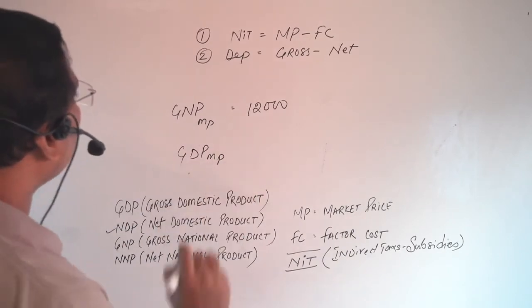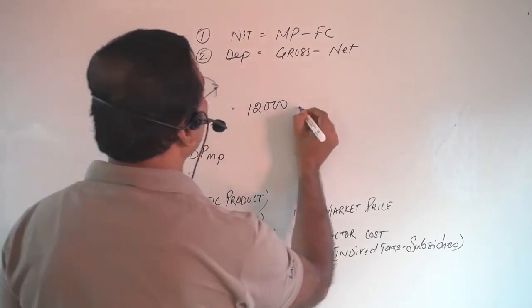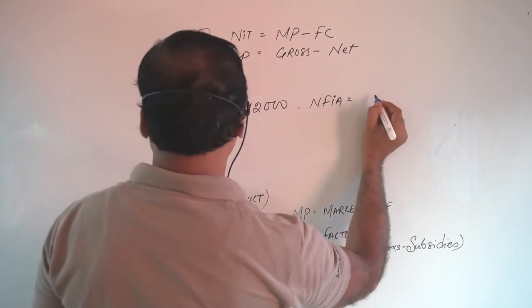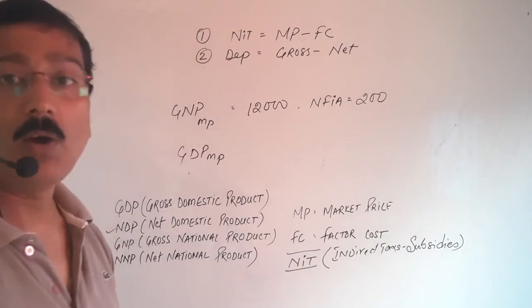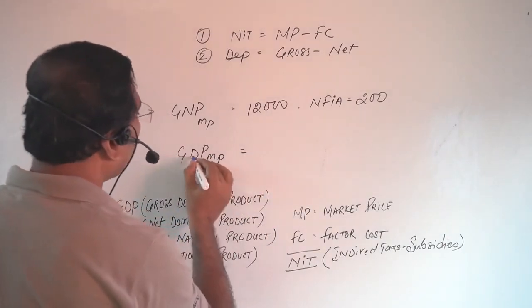Then GNP MP is given and you have to find out the GDP MP. In that condition, definitely NFIA will be given, that is 200. Now how will you calculate GDP MP? You have to calculate GDP MP.